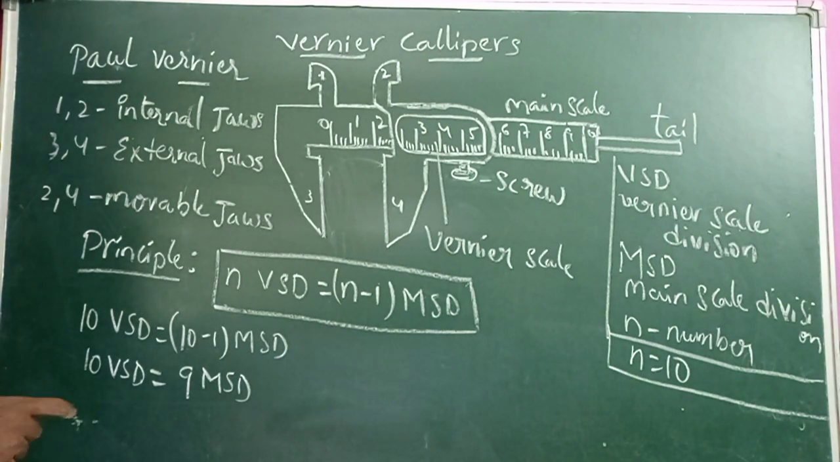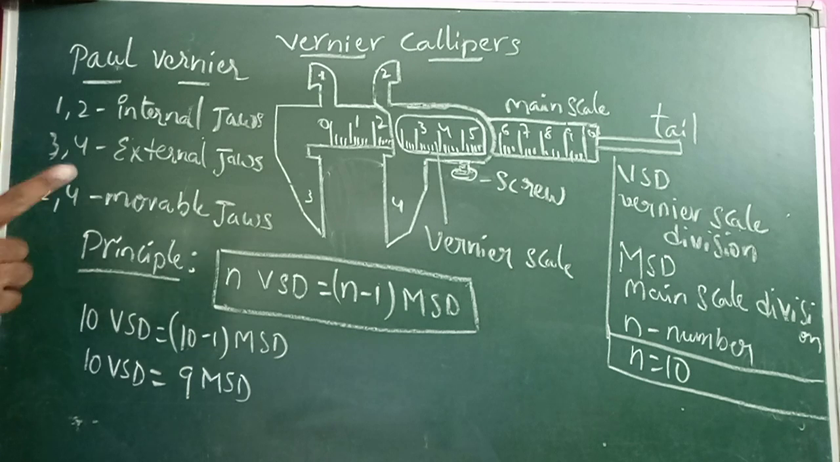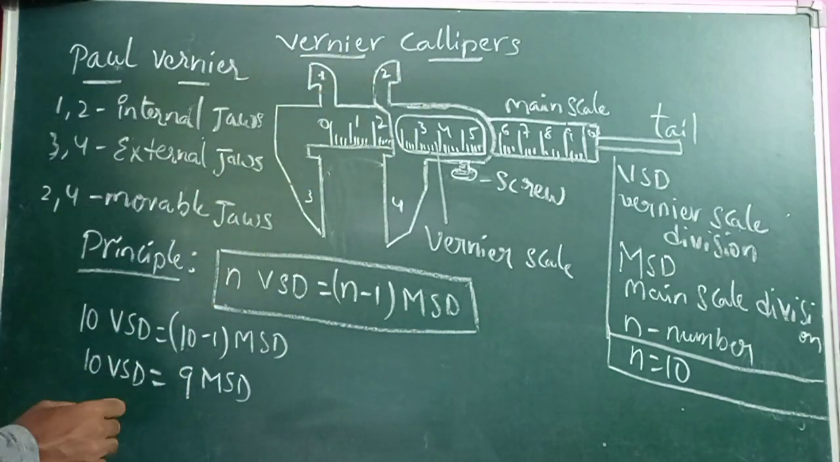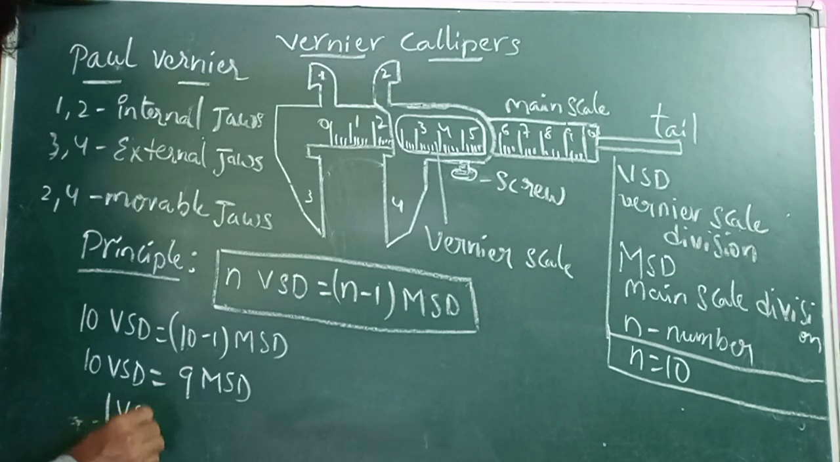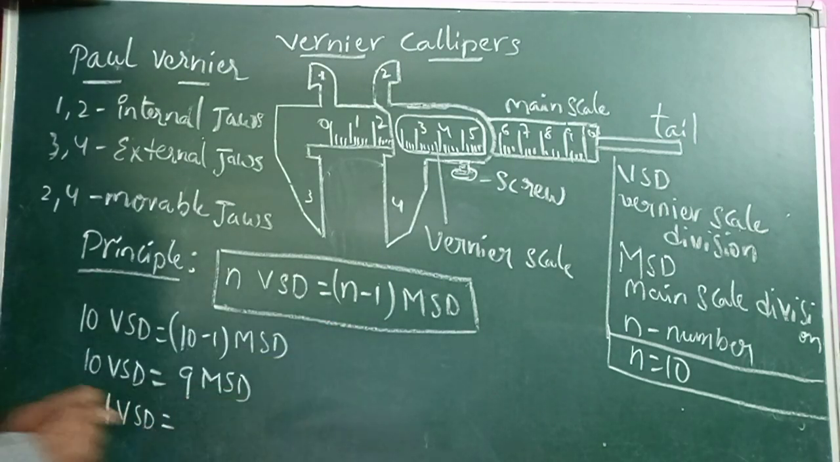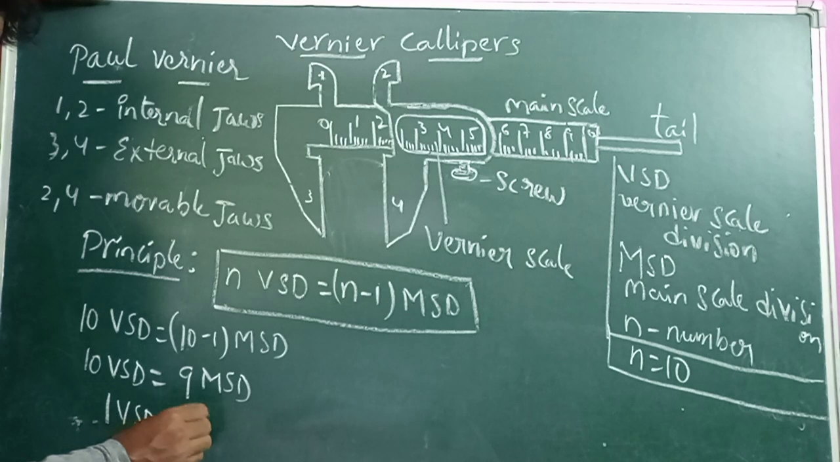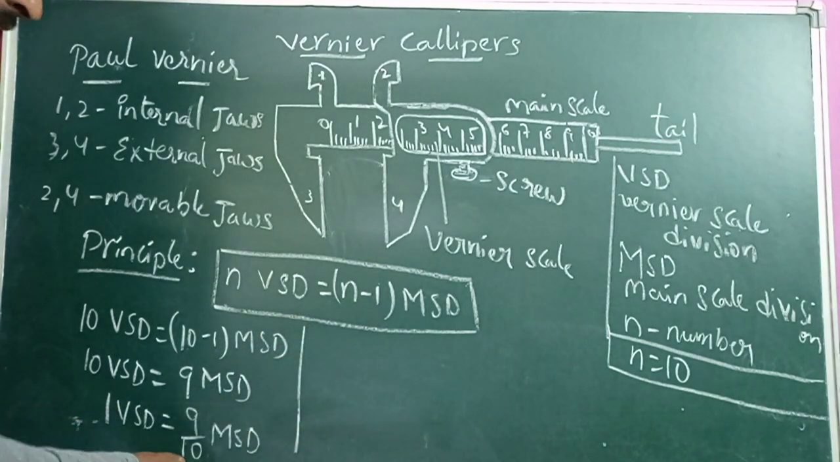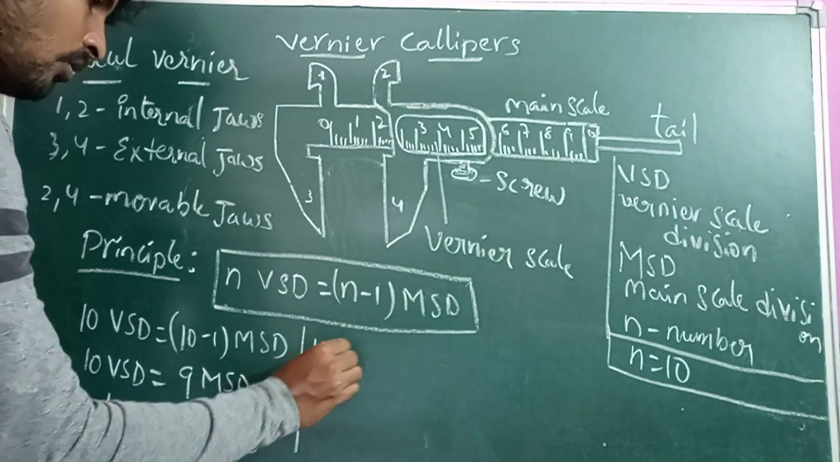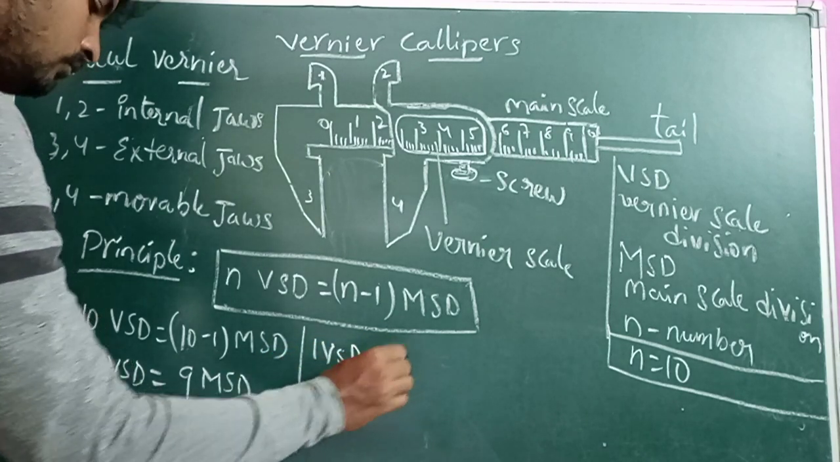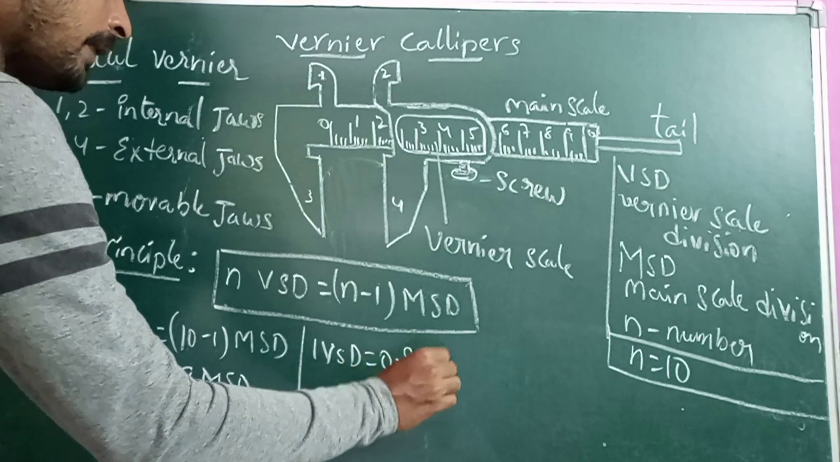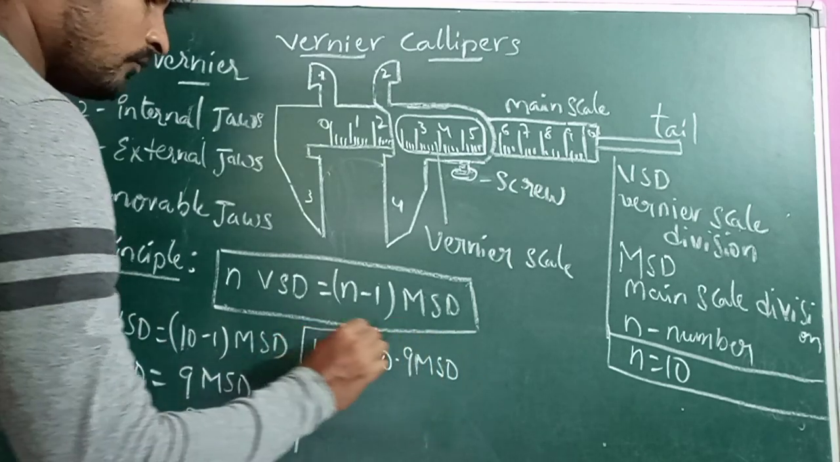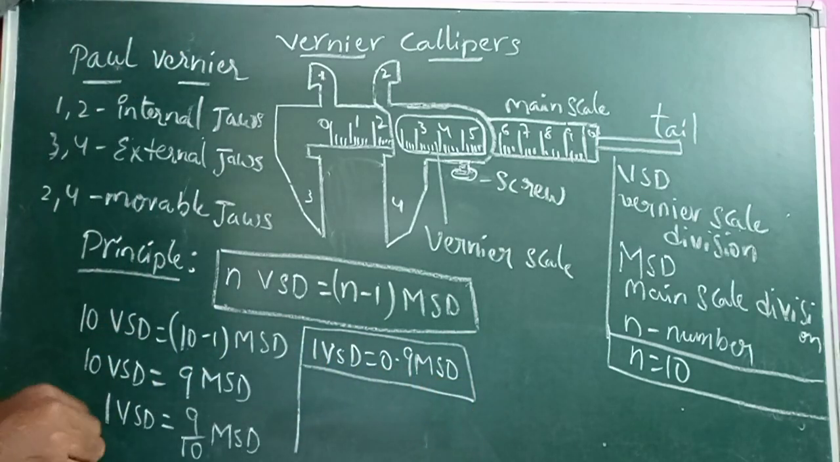So here I need only one VSD value. One vernier scale division is equal to how many main scale divisions? Send this 10 to the right side, so 9 by 10 main scale divisions. That means 1 VSD is equal to 9 by 10, which means 0.9. So 1 vernier scale division is equal to 0.9 main scale divisions.